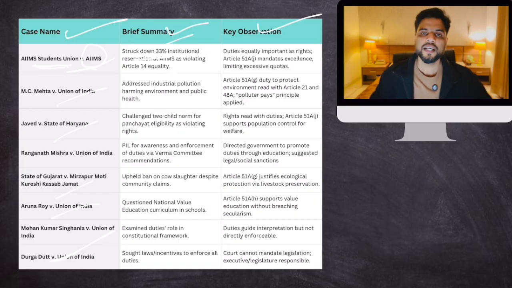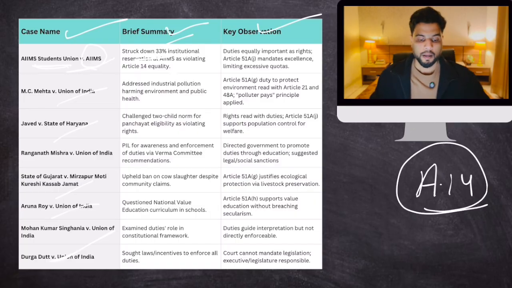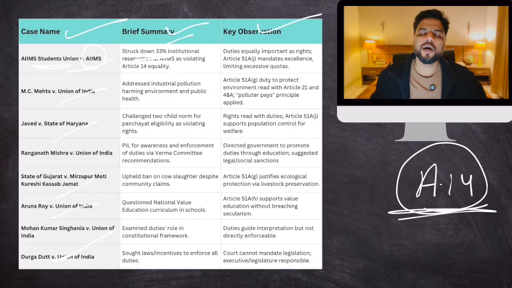On what basis? The students filed that this 33% reservation is unconstitutional. It violates Article 14. But reservations have been justified, saying that Article 14 allows equal protection of laws, right? Equals to be treated equally, unequals unequally. We have discussed this. So other types of reservations are justified. They are not violative of Article 14. So how is this reservation violative of Article 14?